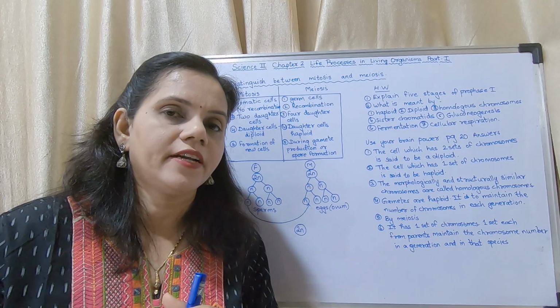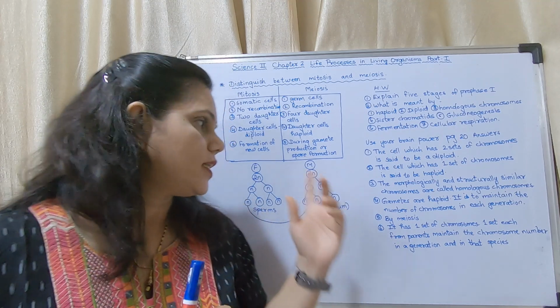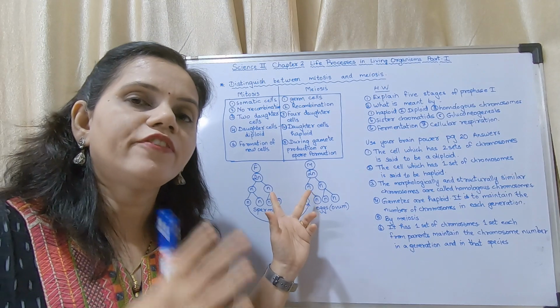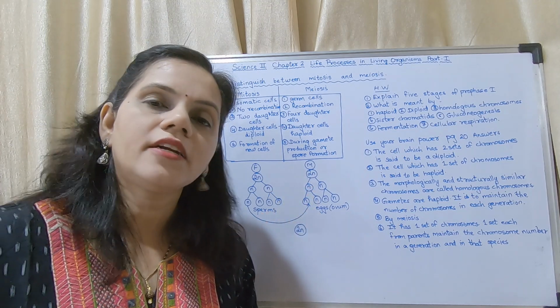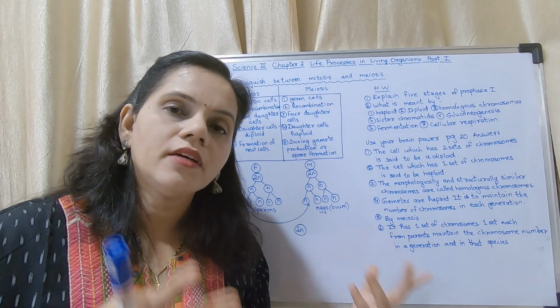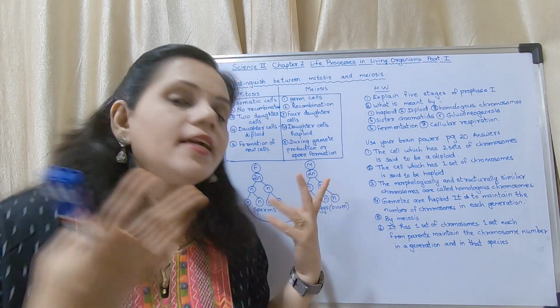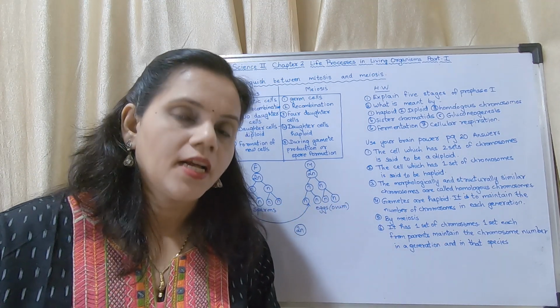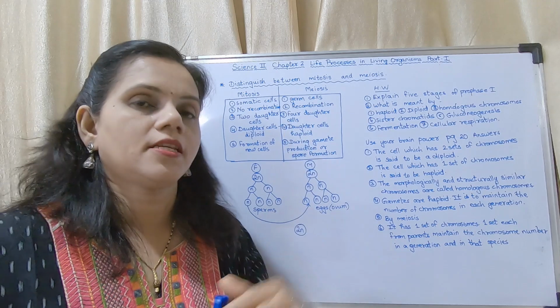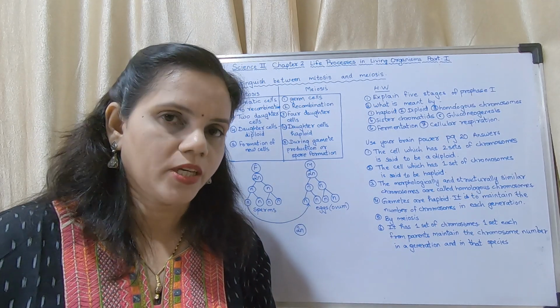We all are different from each other. Even though these two people are having 4 children, all the 4 children won't look alike. Why won't they look alike? Because recombination has taken place at the time of meiosis. So that is the importance of meiosis.